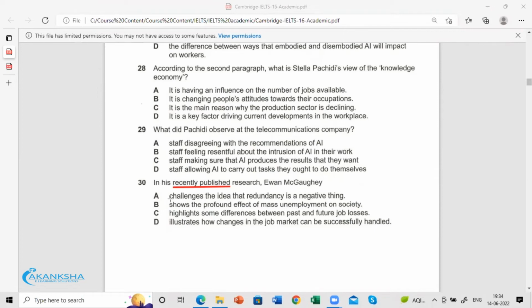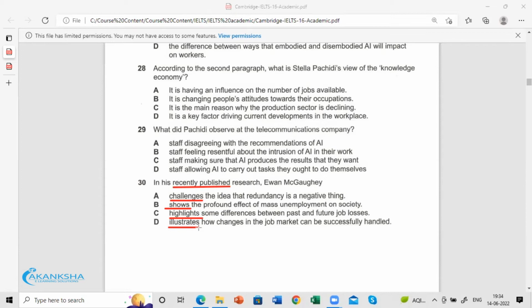Let's see what the verbs used here are: challenges, shows, highlights, illustrates. Illustrates means what? Points out. Shows, again, points out. And highlights is again the same thing, where he is focusing on that.